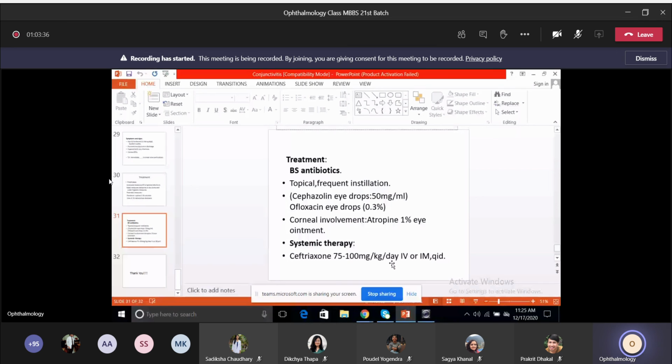Treatment has to be started immediately to prevent rapid thinning of the cornea, or corneal ulcer, or even perforation. Antibiotics are the most important, topical and usually the fortified ones. If the cornea is involved, then atropine, and systemic therapy is important. Okay, so this is about the various types of conjunctivitis.